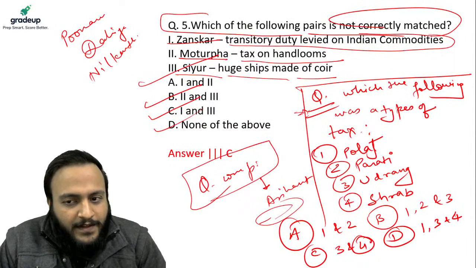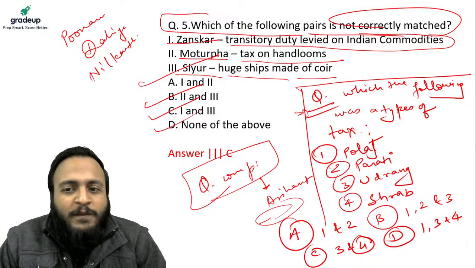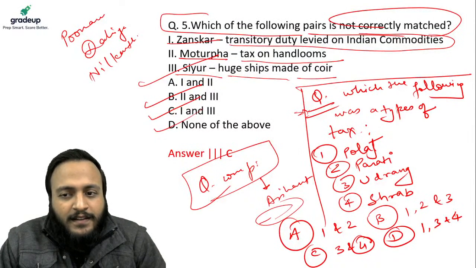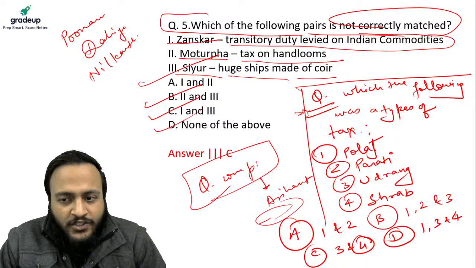Try to answer this question. Which of the following was a type of tax? Polaj, and Udrang, Parti, Shrub.